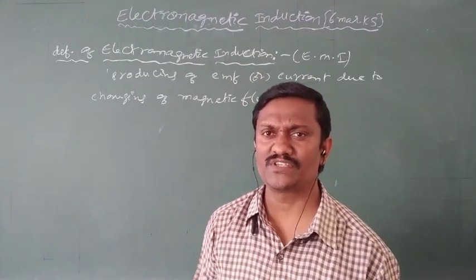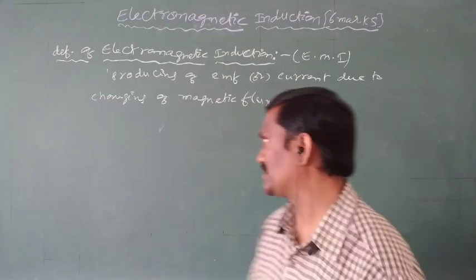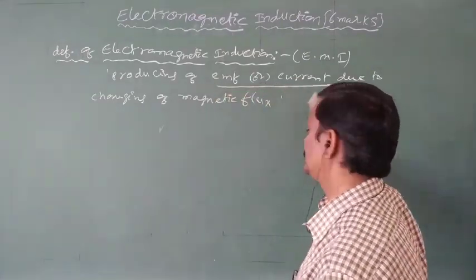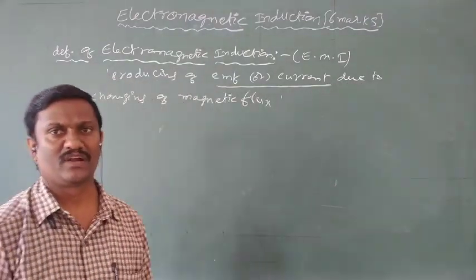Changing of magnetic flux means changing of magnetic field. A changing magnetic field produces an electric field. Producing of EMF or current due to a changing of magnetic flux is called electromagnetic induction.